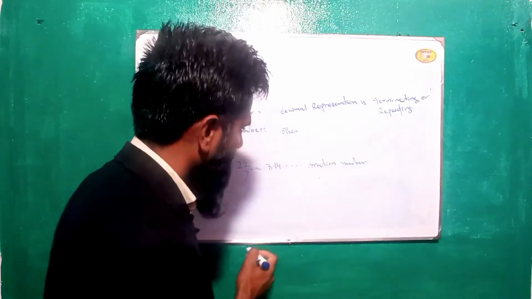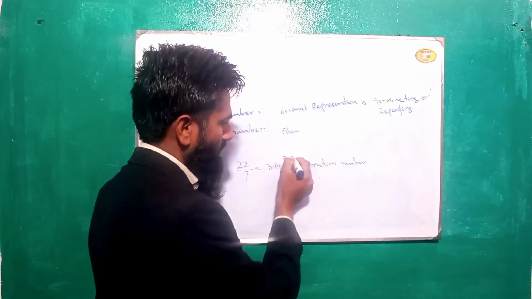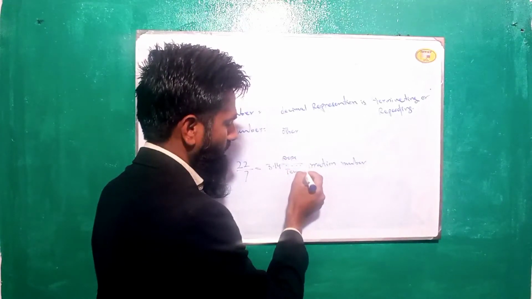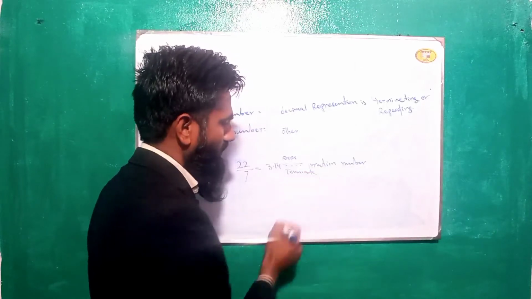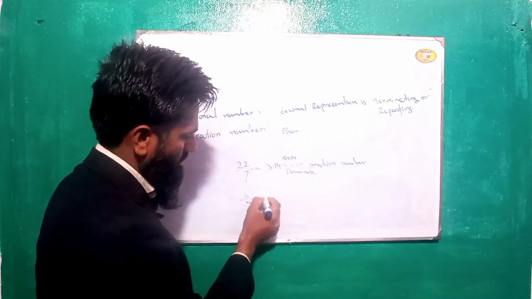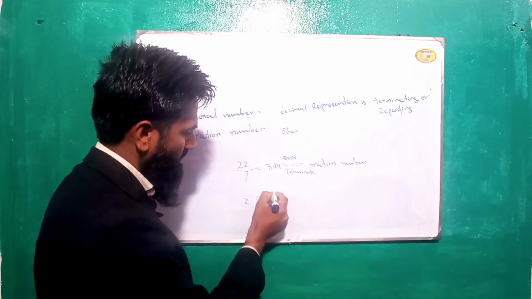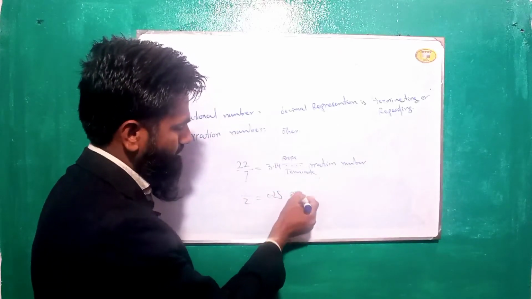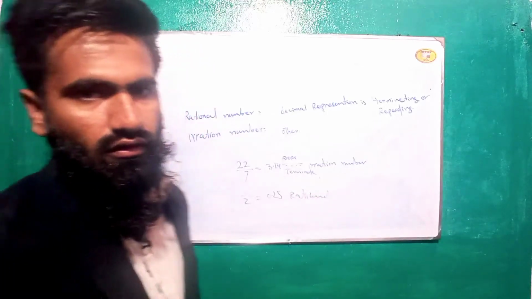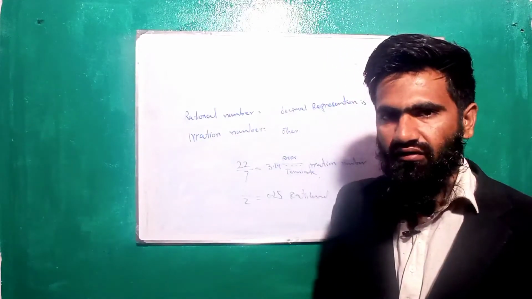I hope here that you have understood the rational and irrational number.